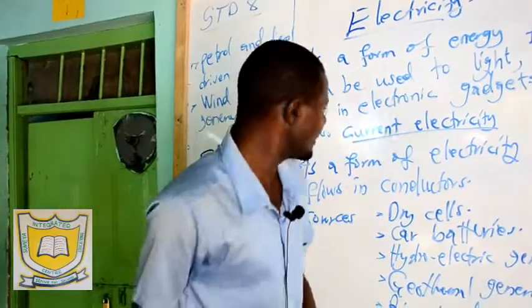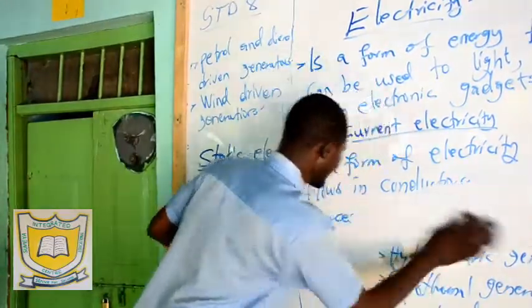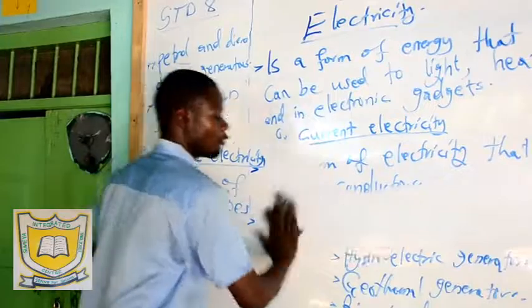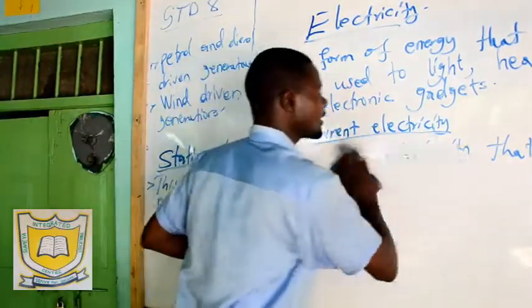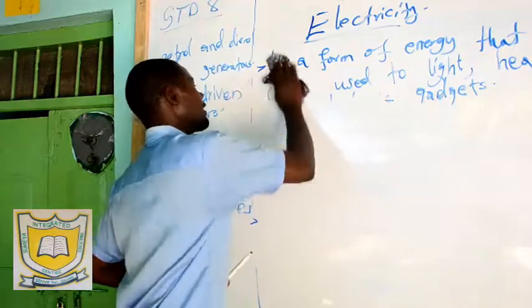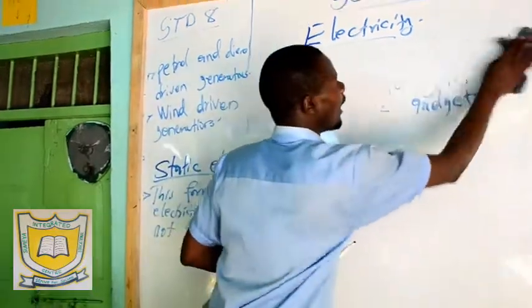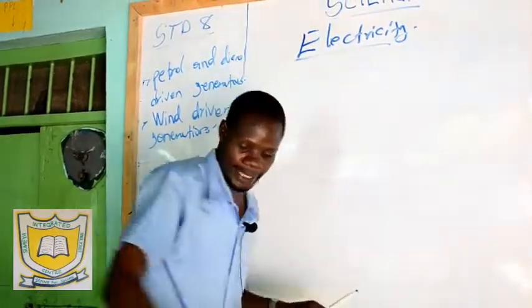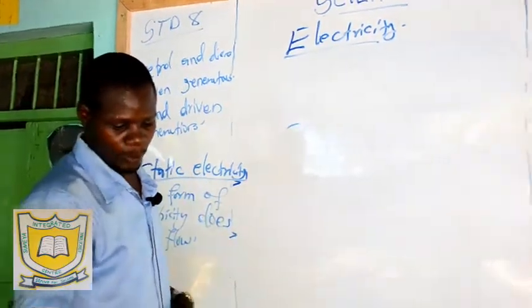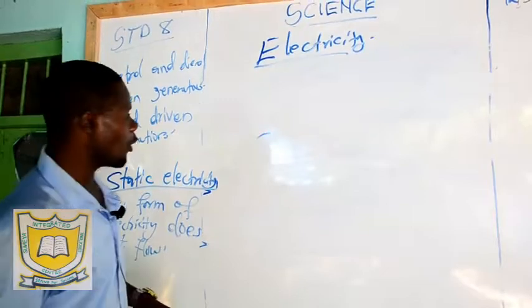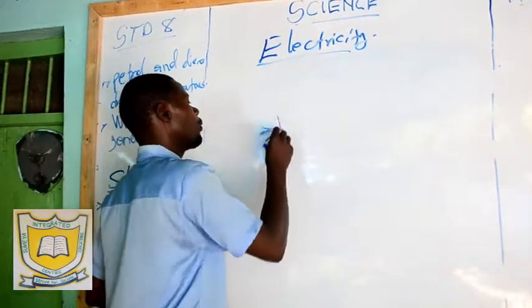What are some of its sources? The sources of static electricity. We said current electricity is a form of electricity which flows in conductors. Now sources of static electricity: one, when a ruler or a comb